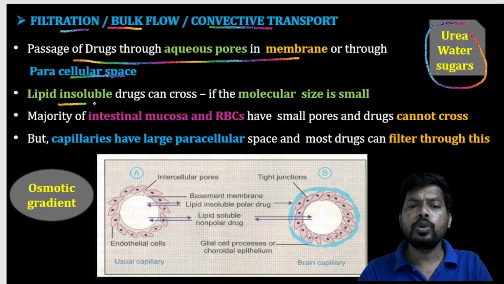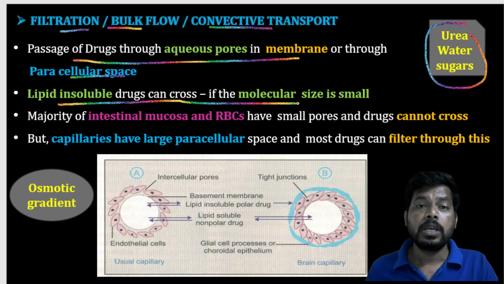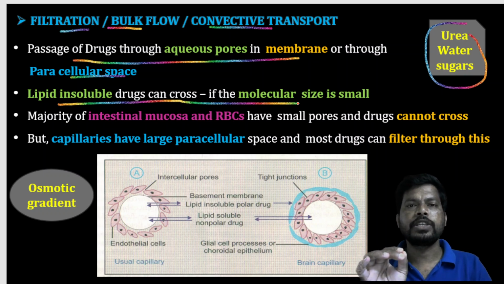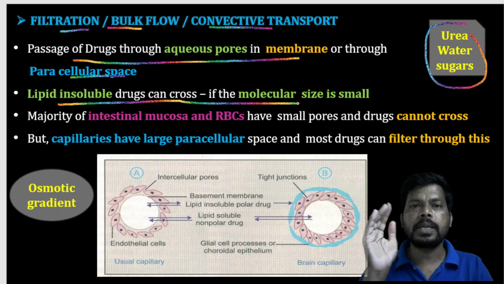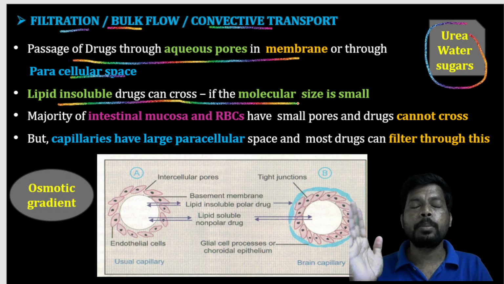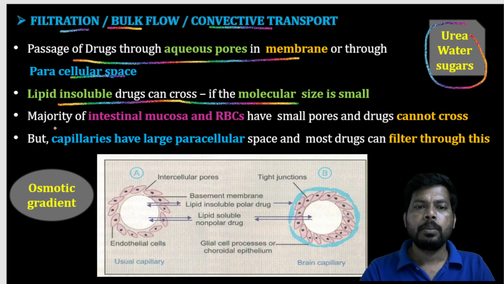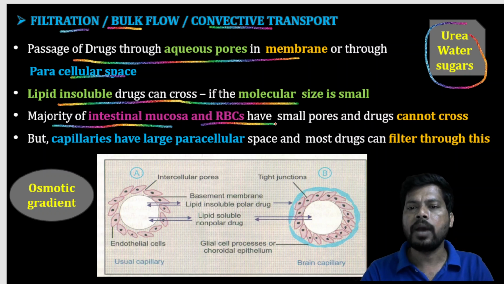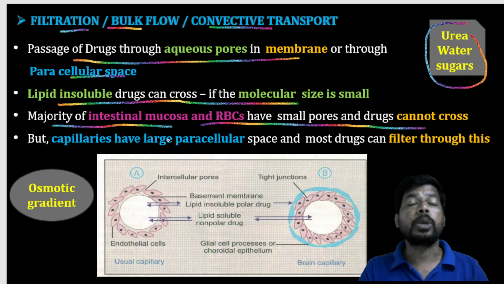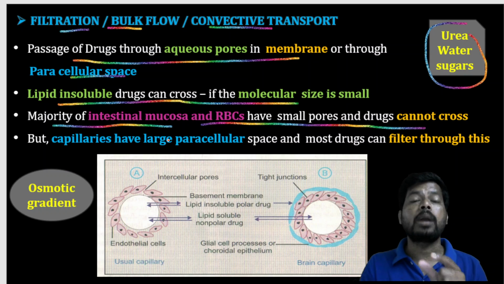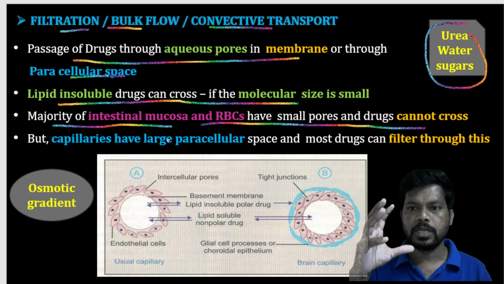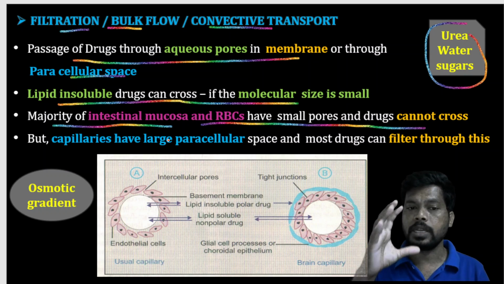Lipid insoluble drugs can cross if molecular size is small. Especially drugs which are lipid soluble in nature can easily transport from one cell membrane to another by using this mechanism. The majority of intestinal mucosa and RBC have small pores, so drugs cannot easily cross.